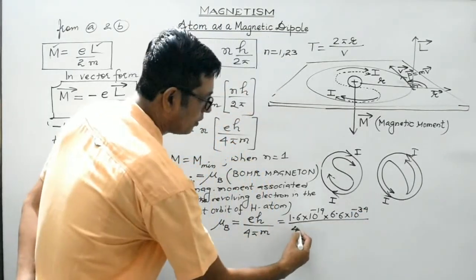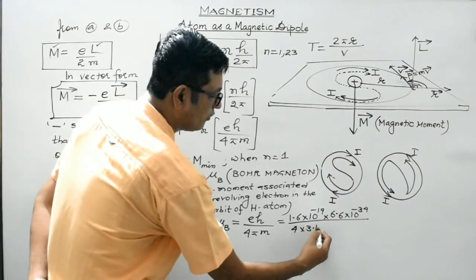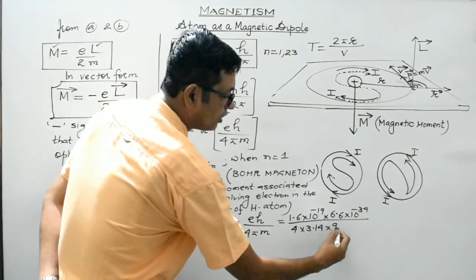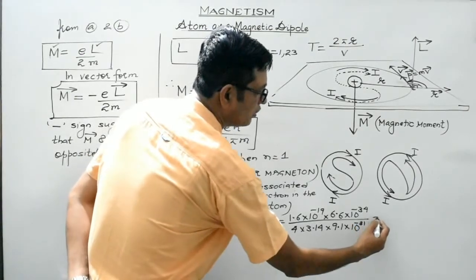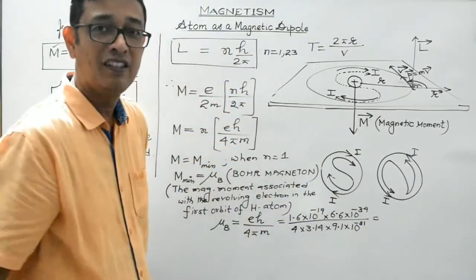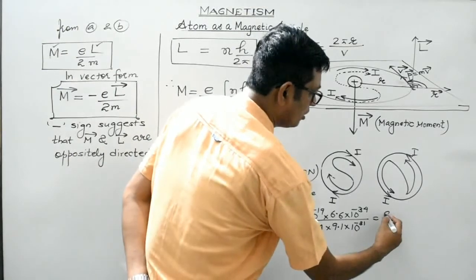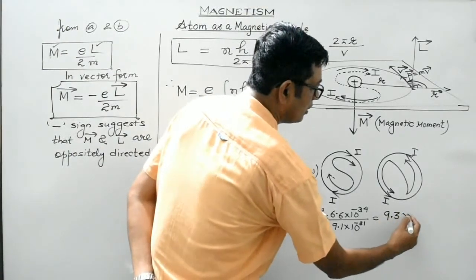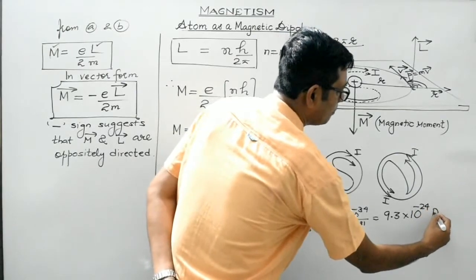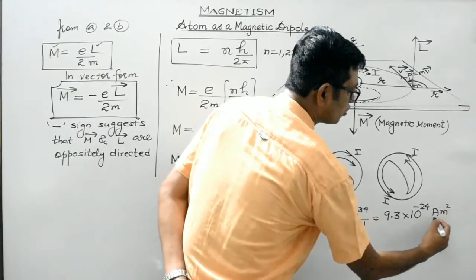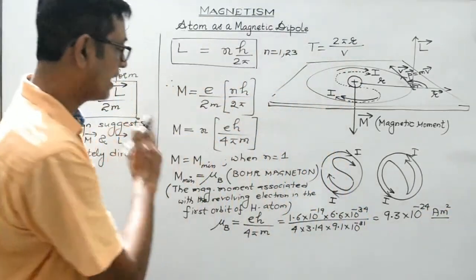Divided by 4, pi can be taken as 3.14. Mass of an electron is 9.1 into 10 raised to the power minus 31 kg. You can easily solve it, and you should get about 9.3 into 10 raised to the power minus 24 ampere meter square. Ampere meter square is the SI unit of magnetic moment.